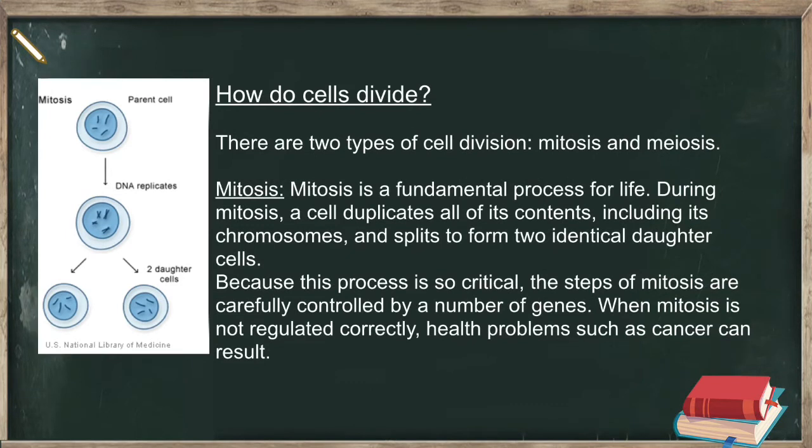How do cells divide? There are two types of cell division: mitosis and meiosis. Mitosis is a fundamental process for life. During mitosis, a cell duplicates all of its contents, including its chromosomes, and splits to form two identical daughter cells. Because this process is so critical, the steps of mitosis are carefully controlled by a number of genes. When mitosis is not regulated correctly, health problems such as cancer can result.